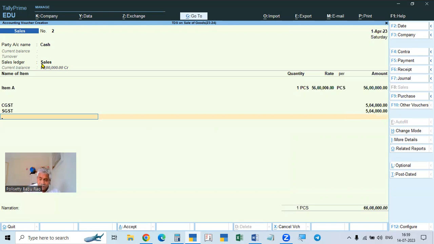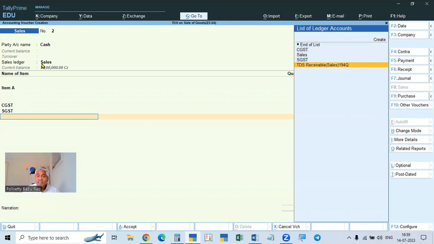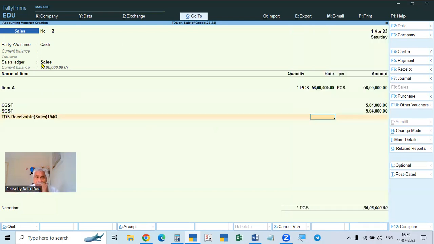Receivable, within brackets you can write purchases, or you can simply write TDS receivable on purchases, section 94Q. We can write like this. We have to put this and show that account, and then here we have to enter the amount, because here it will not calculate automatically since we are not making any settings. We have to put it manually till it crosses the exemption limit.